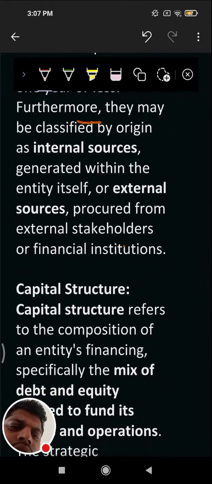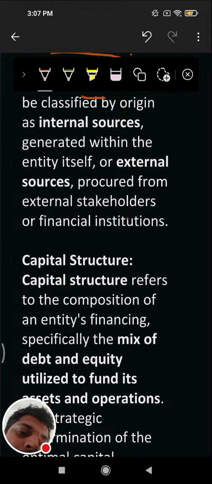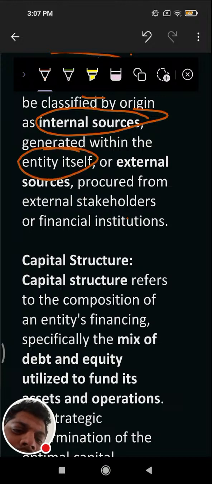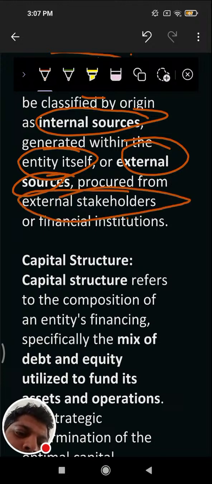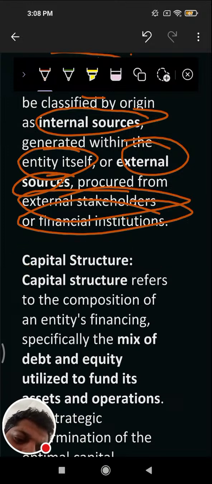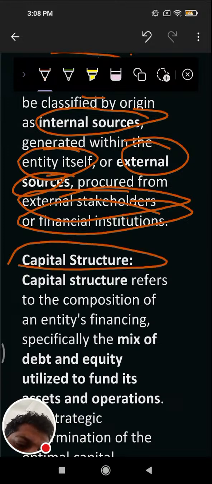Furthermore, they may be classified by origin. First is the internal source, generated within the entity itself, or the external source procured from external stakeholders or financial institutions. Then, what is the capital structure? It refers to the composition of an entity's financing, especially the mix of debt and equity.